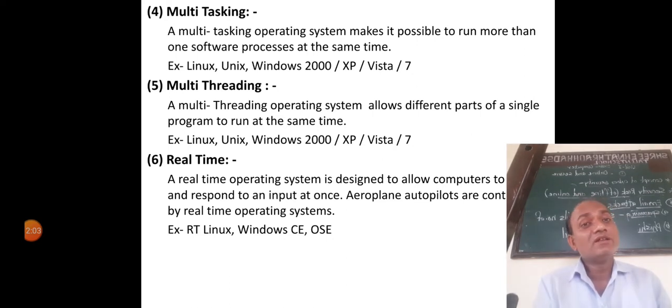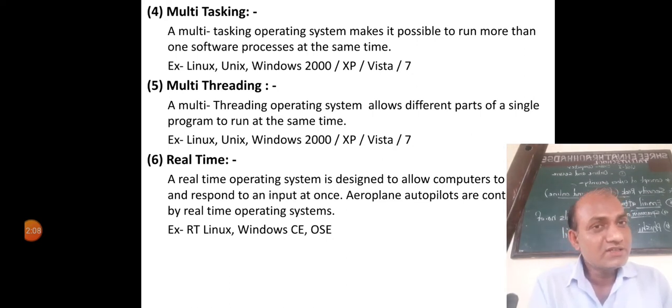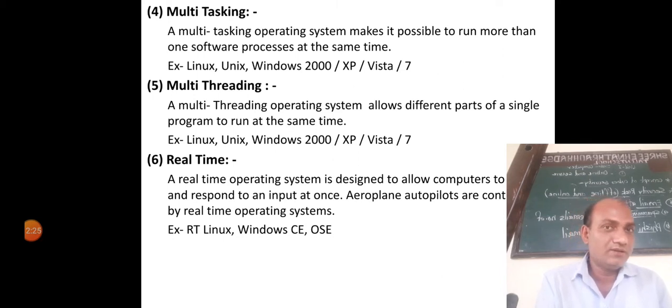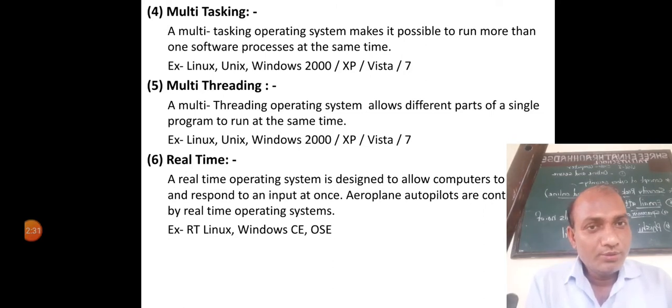If the program has different parts and those parts can be run on the same computer at the same time, that is called multi-threading. For example, Linux, Unix, Windows 2000, XP, Vista and 7. This is called a multi-threading operating system.